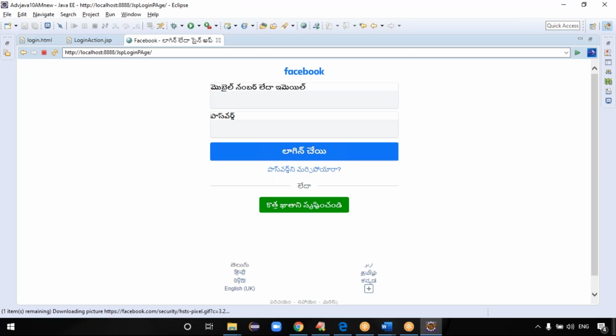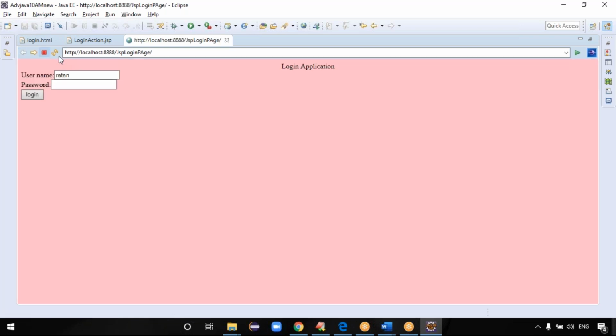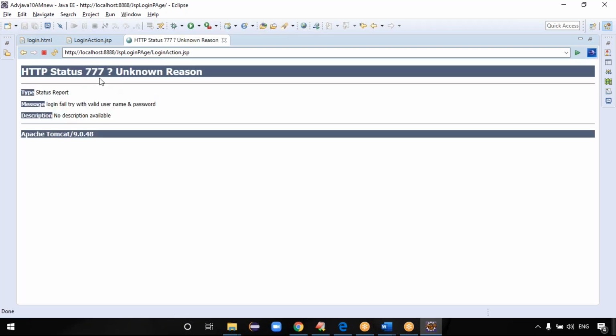Exactly. If you enter something wrong, a wrong password, you get the login error here. The status code is 777, right? The message is login fail. Try with a valid username and password. Just try with a valid username and password, right? Exactly. Is it clear now?